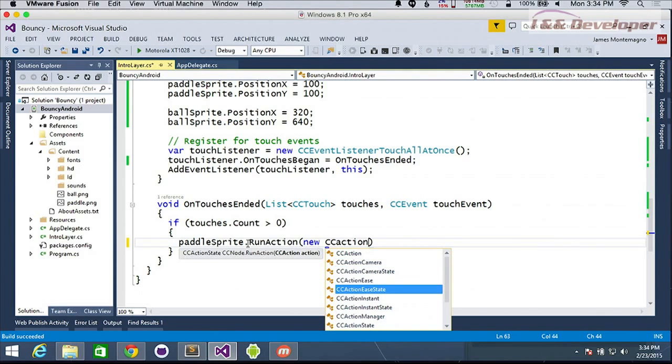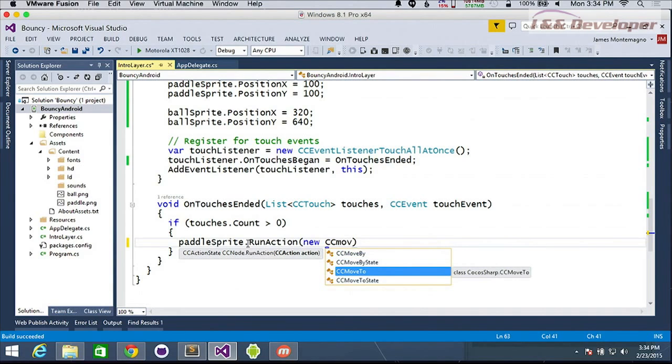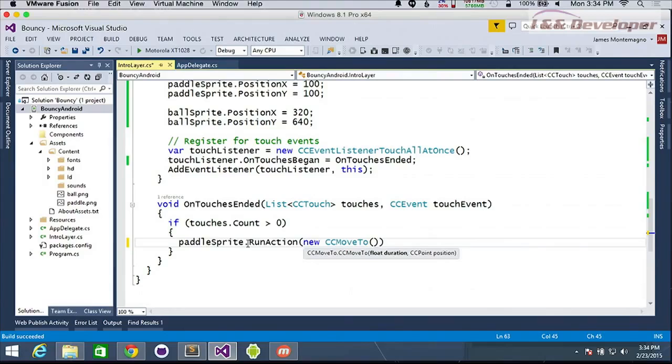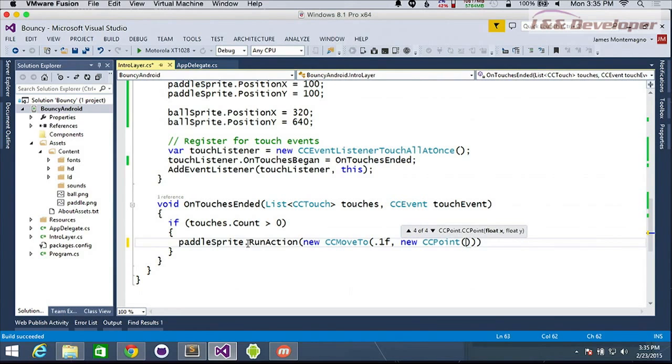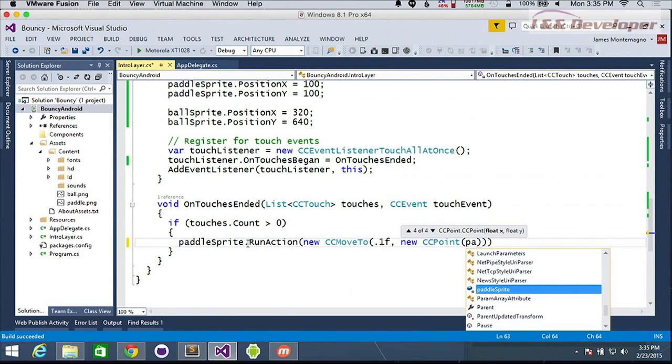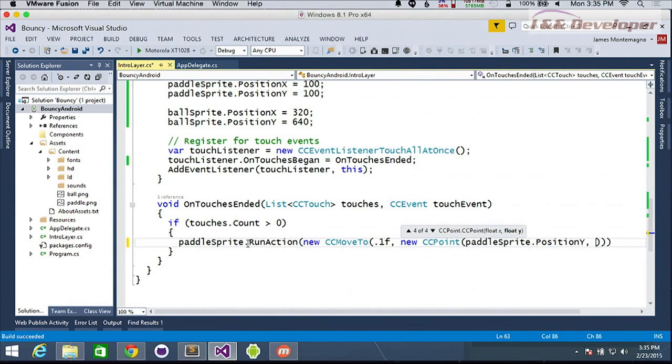So there's a lot of different actions like easing and different states and tweening and all this stuff. What we actually want to do is do a move action, or move to. So we can move to a position over a time, and it'll automatically interpolate that for us. So we move that over point 1 to a new position. We can say new point and pass in an X and a Y. So we want the paddle dot position Y, and then, oh, sorry, that's the Y that we want. We're going to pass it the X first, and the X that we want is the touches sub-0 dot location dot X. Okay. There we go.